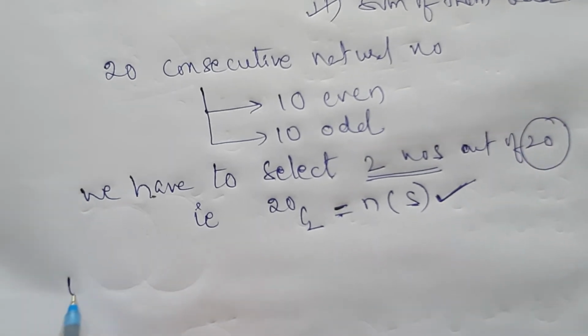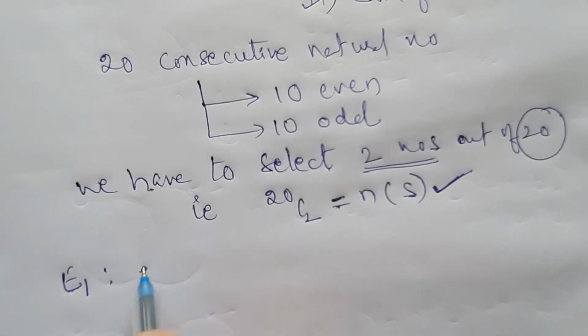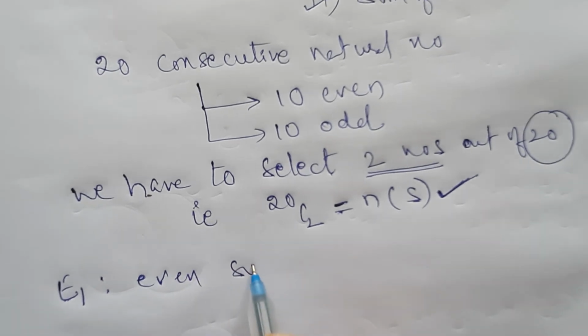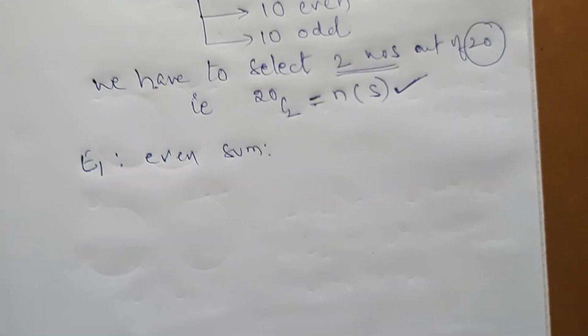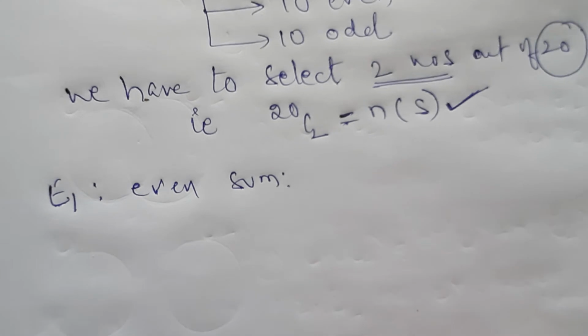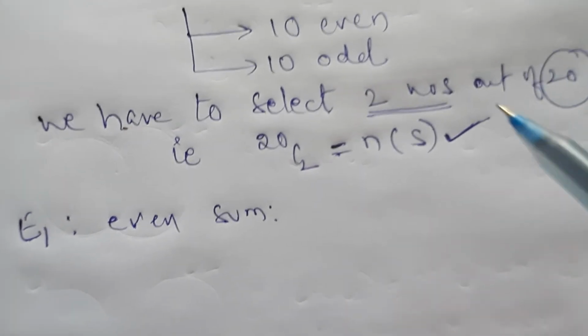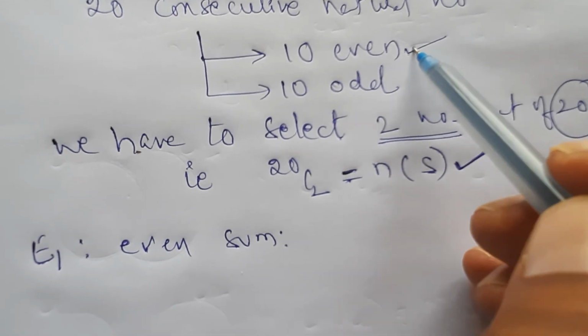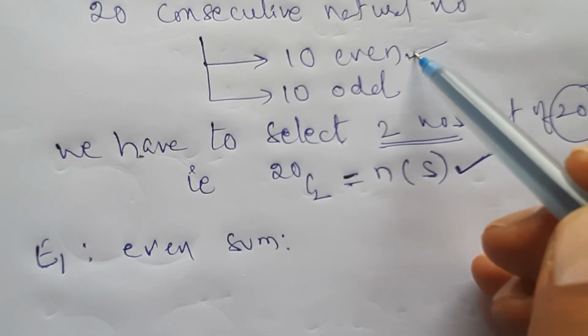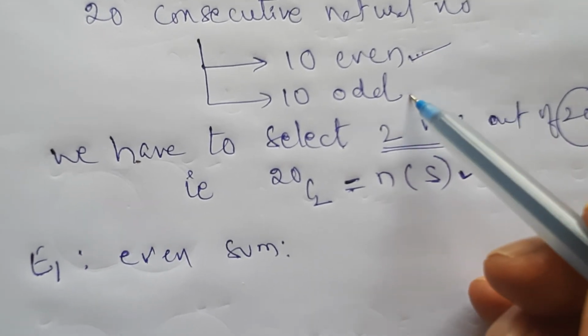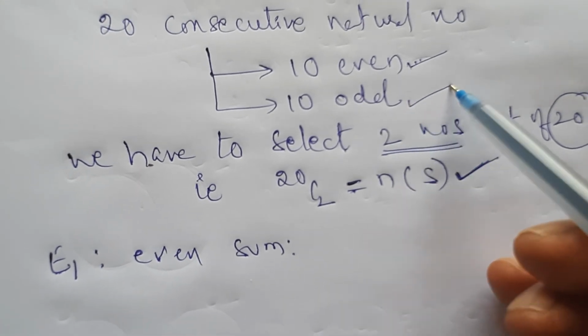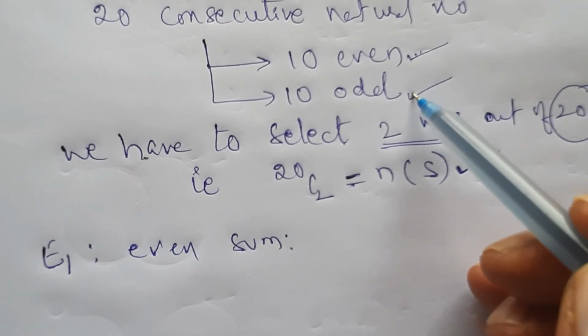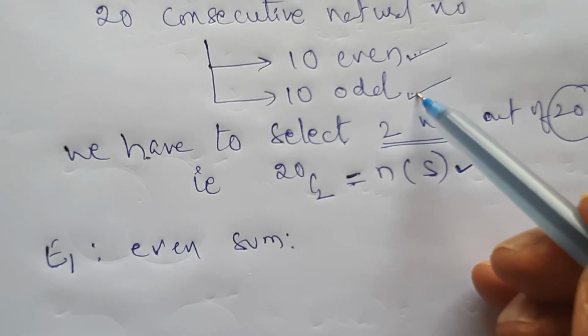Now first one, event E1. What is the event? Even sum. When you add those 2 numbers, you are getting even sum. How will you get the even sum? Here listen, out of 10 even numbers, if you select 2 even numbers, add them, you will get even sum only. Otherwise, you can select 2 odd numbers and add them. Sum of 2 odd numbers also even only.